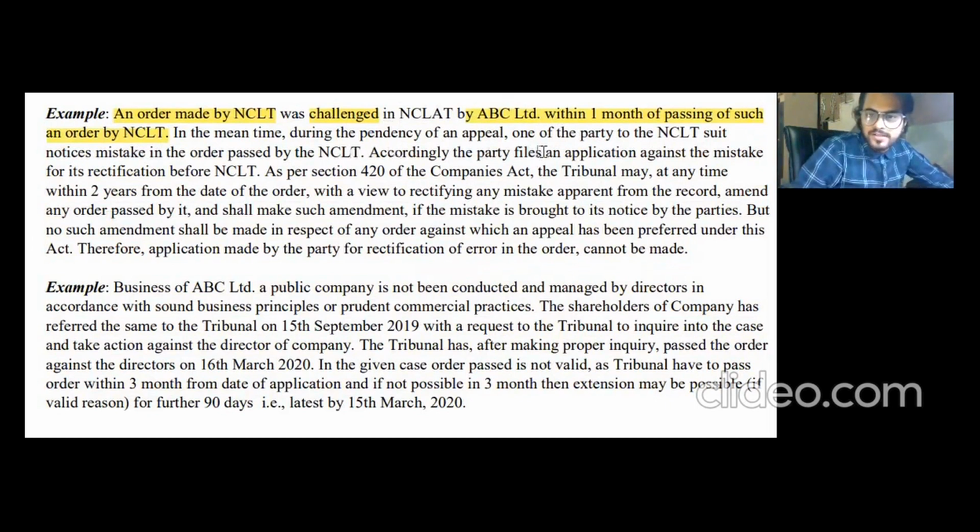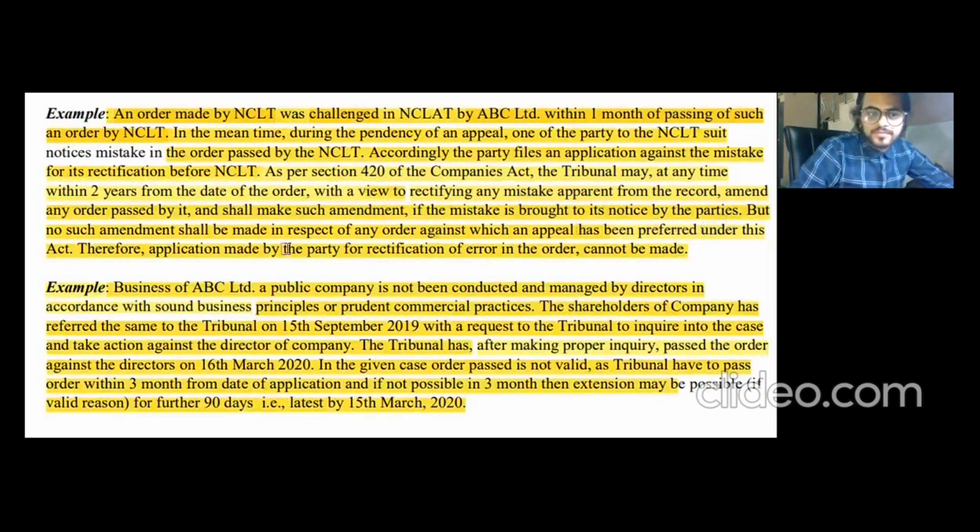So according to the parties, accordingly, the party files an application against the mistake for its rectification before NCLT. As per section 420 of the Companies Act, the tribunal may at any time within 2 years from the date of the order, with a view to rectifying any mistake apparent from the record, amend any order passed by it, and shall make such amendment if the mistake is brought to its notice by the parties, but no such amendment shall be made in respect of any order against which an appeal has been preferred.